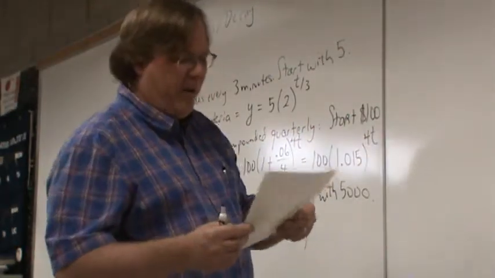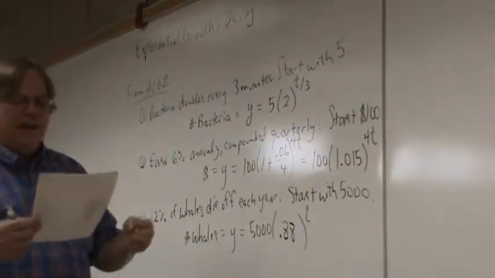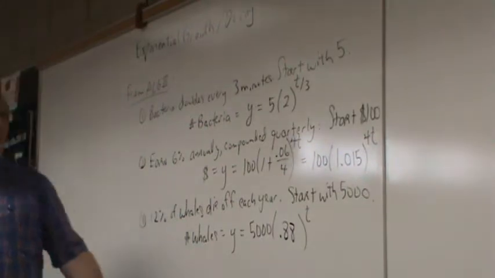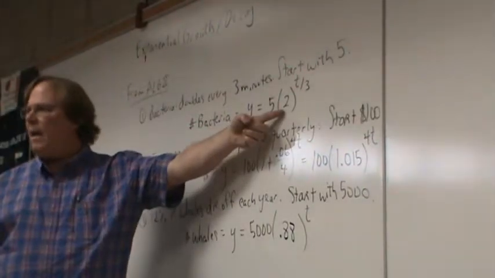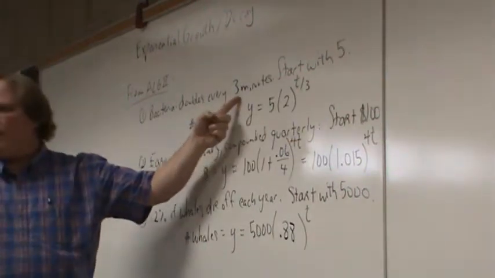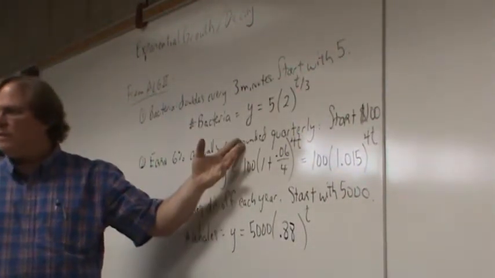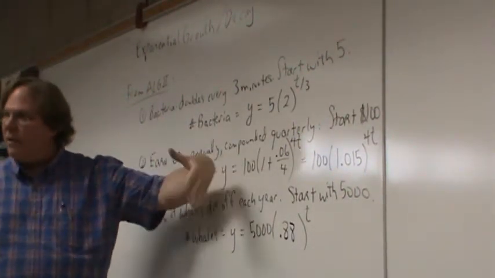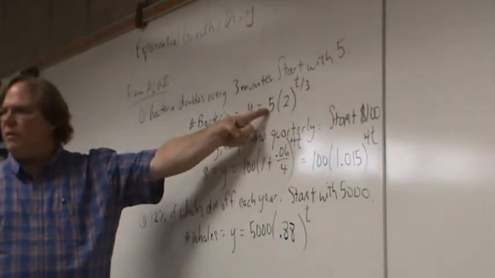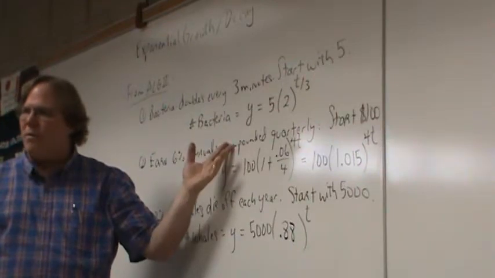Yeah, true. But here, I just want you to see that the rate of change is proportional to how much you have in all of them. If you've got 80 bacteria, then you're going to gain 80 bacteria in 3 minutes. If you've got 160 bacteria, then you'll gain 160 bacteria in the next 3 minutes. You see how the amount of bacteria you gain is proportional to the amount you have?